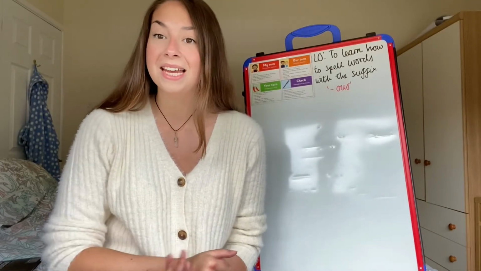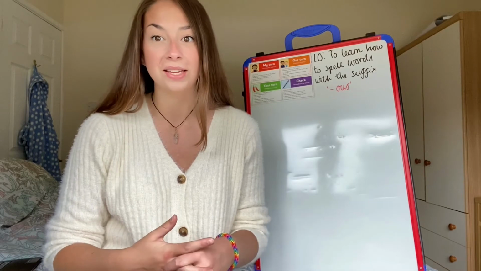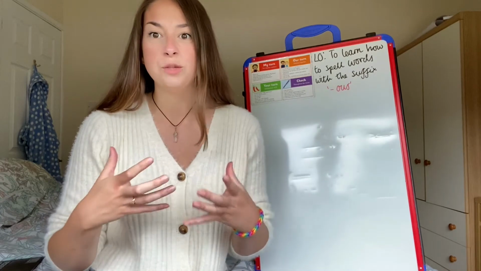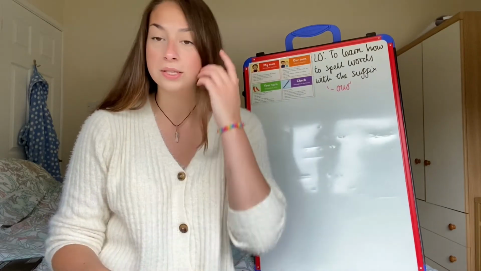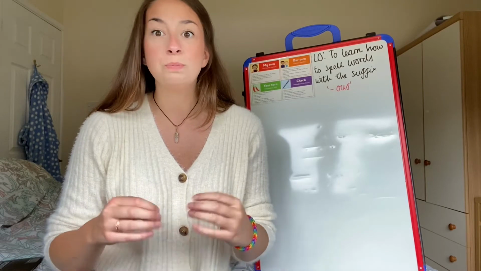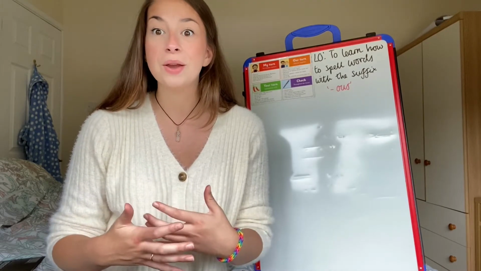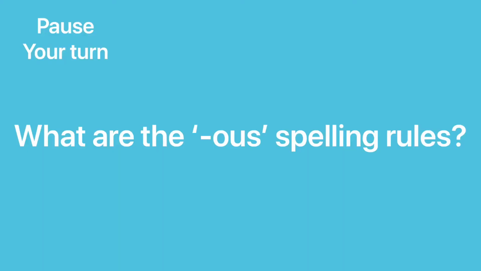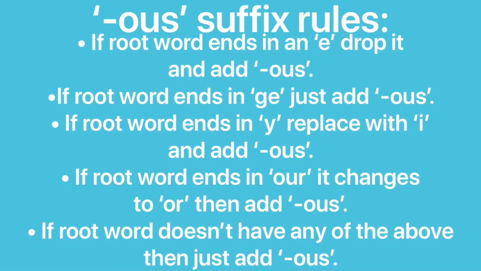Hopefully you've written down a list of words that have the OUS suffix. Now, the OUS suffix also has kind of specific spelling rules when you add it to the end of root words. And I wonder if you could figure out what those spelling rules are for me. So pause video here, it's your turn now to find out what the OUS spelling rules are. These are the OUS suffix rules. So if the root word ends in an E, drop it and then add OUS. However, if the root word ends in GE, you just add OUS. So remember that for this week's spellings.